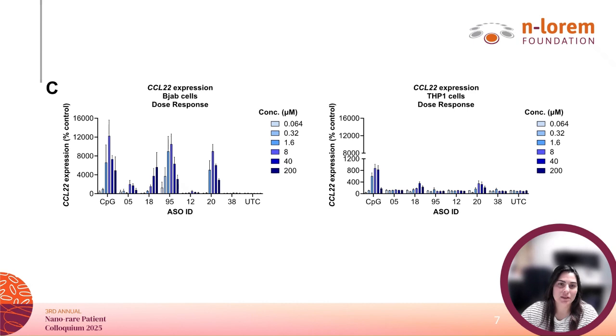In THP1 TLR9 cells, we saw a similar overall pattern, but the signal intensity was substantially lower, consistent with the reduced sensitivity of this myeloid system compared to the more responsive lymphoid BJAB cells. Together, these results suggest that dose strongly influences innate immune readouts, and that BJAB cells provide a more dynamic and sensitive system for assessing PS-ASO immunogenicity across concentrations.